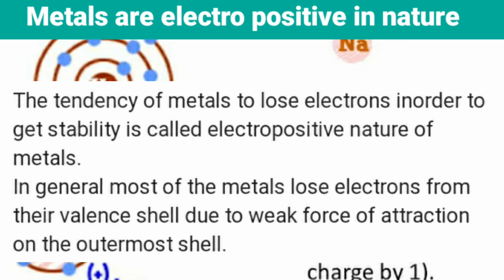In general, most of the metals lose electrons from their valence shells due to the weak force of attraction on the outermost shell. Why do they lose the electrons? Because of the weak force of attraction on the outermost shell, children. So that's why metals have the tendency of losing electrons very easily.